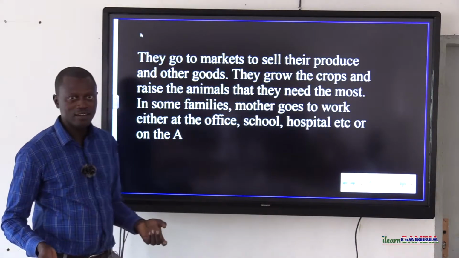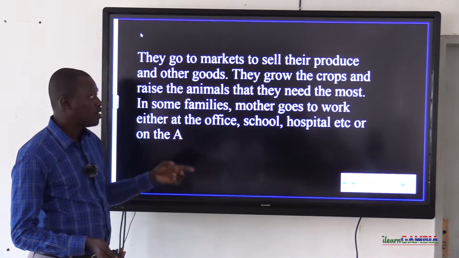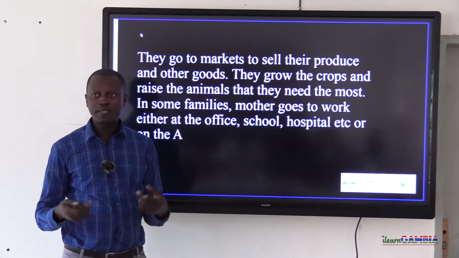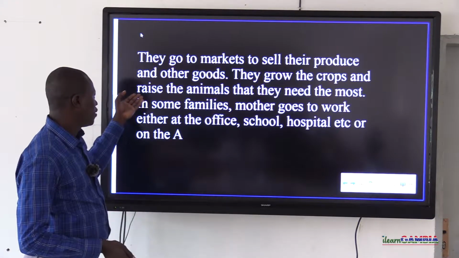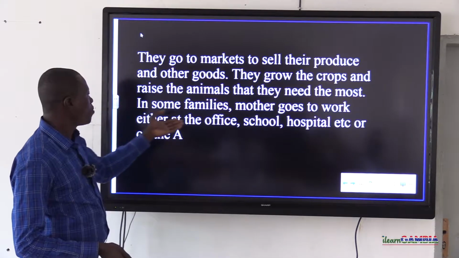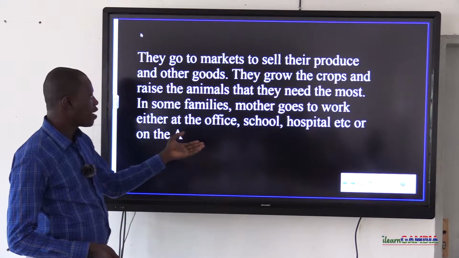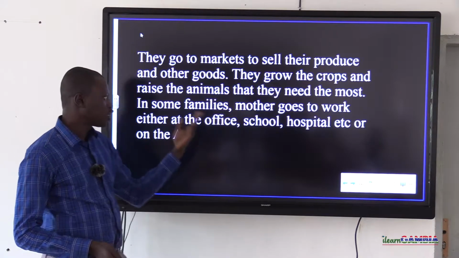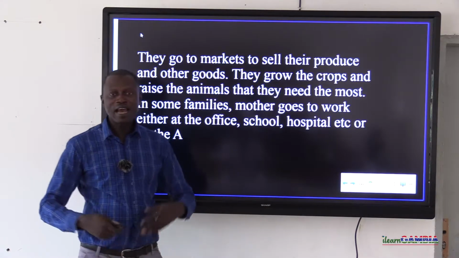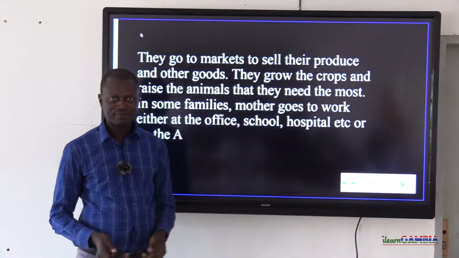During the dry season, usually they will cultivate by adopting irrigation methods. In some families, the mother goes to work either at the office, school, hospital, or even at the garden or orchard.